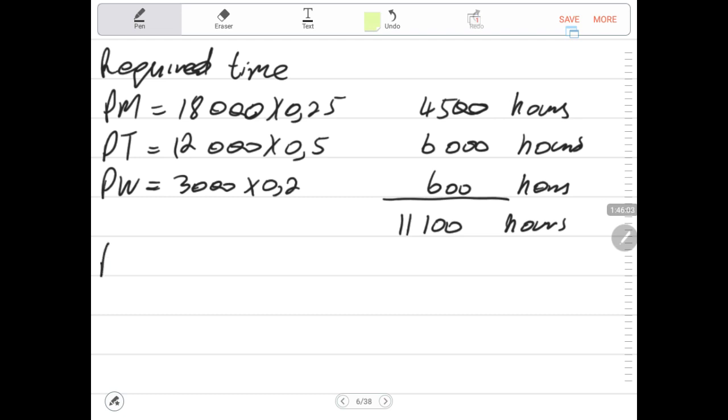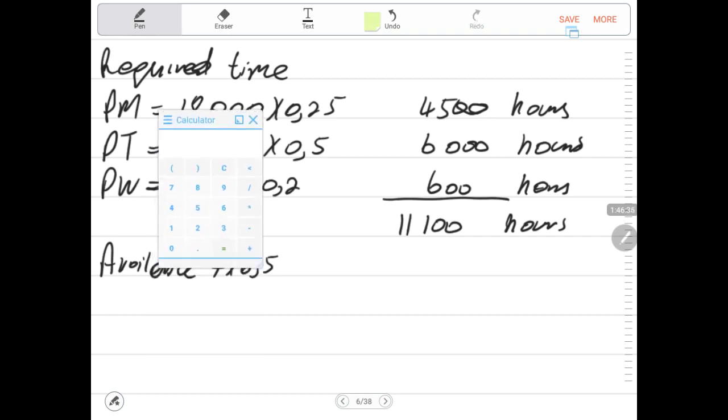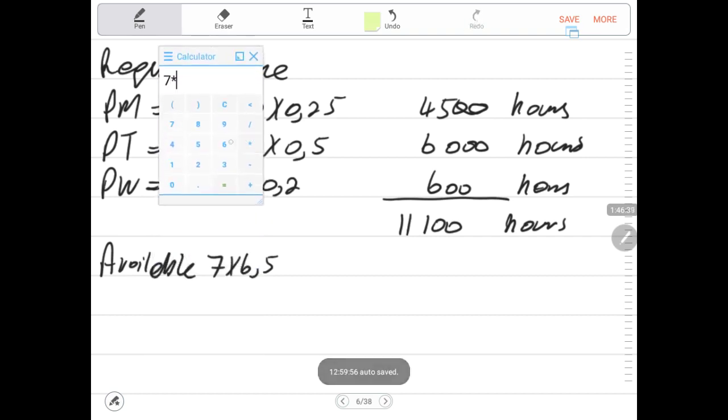Now let us check the available time. How much time is available? There are 7 employees, and they work 8 hours. Sorry, they clock 8 hours, but they are only productive for 6.5. We need to be very clear on that. We multiply by 6.5 because 6.5 is the available productive time. The other 1.5 is unproductive. So the 7 employees, 7 times 6.5, per day work 45.5 hours. That is the productive testing time.